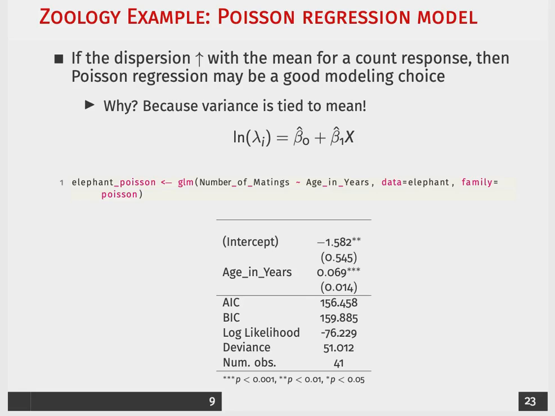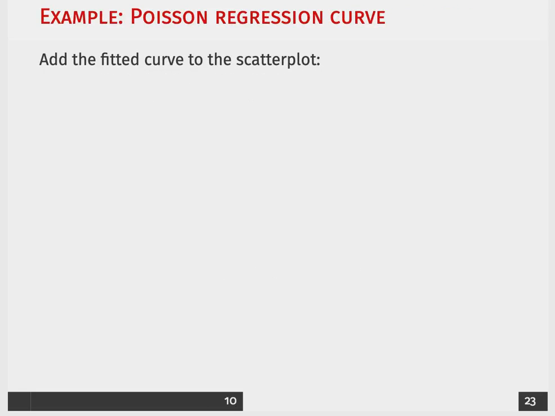So, like any other linear model, we get back our estimated betas. That includes our estimated intercept as well as the estimated association between age in years and the log of the expected value of y. If we're going to interpret these coefficients, we're going to need to do some sort of transformation, and that would include taking the exponent. So in this slide, I want to look at the expected value conditional on a certain value of our covariate.